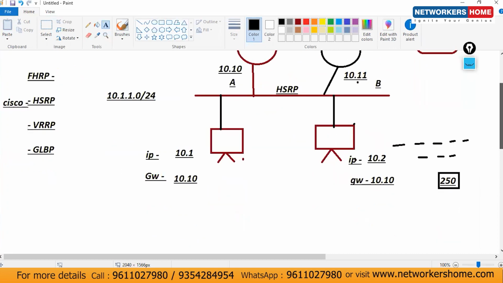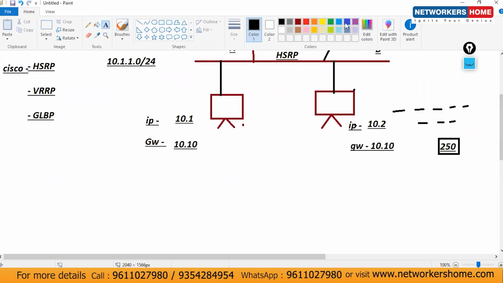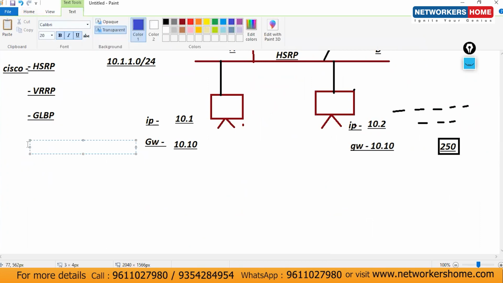Okay. Now let's consider I have enabled HSRP. And once you enable HSRP or VRRP, immediately one concept will be there. That concept is virtual IP and virtual MAC address. What is that? Virtual IP and virtual MAC address. Please note it down. Once you enable FHRP, or you can say HSRP, VRRP, or GLBP, immediately the concept of virtual IP will be there.